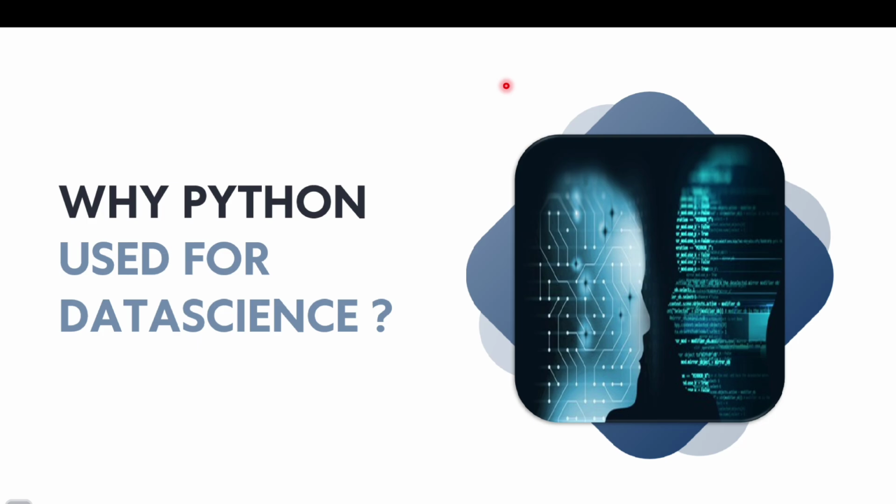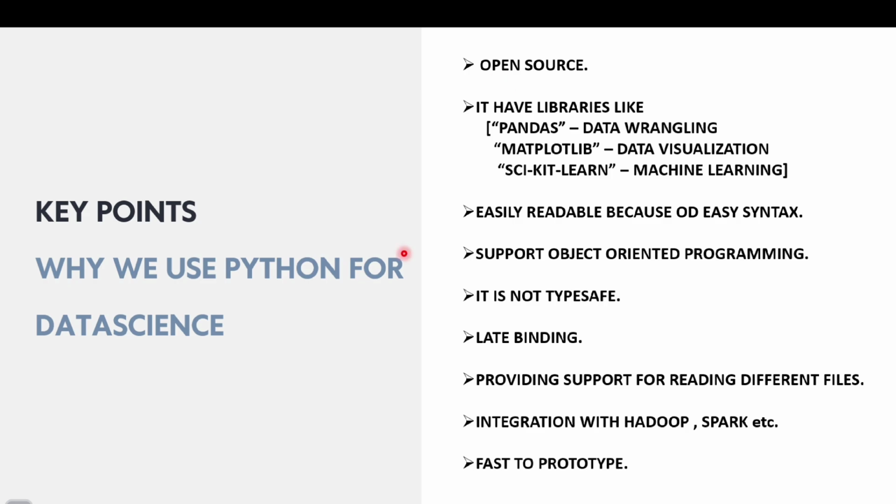Here also the question is mentioned: why Python is used for data science. Moving towards the answer. Supports object-oriented programming, meaning we can create classes, create objects, and implement concepts like inheritance, encapsulation, and polymorphism. It is not type safe, meaning we do not have to declare variable type explicitly. It is also late binding, and after that we are saying here it provides support for reading different files.